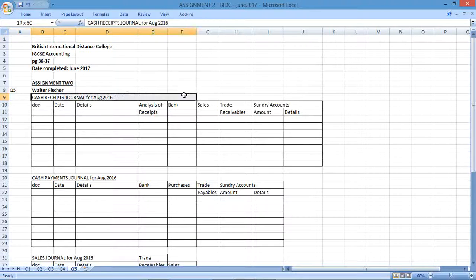The cash receipts journal will record that capital contribution. So on the first, we know Walter Fisher's the owner, and he's contributing 45,000 into the business's bank account.